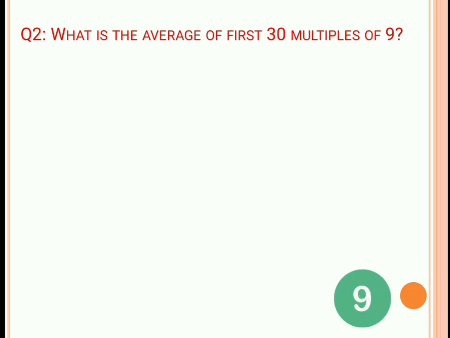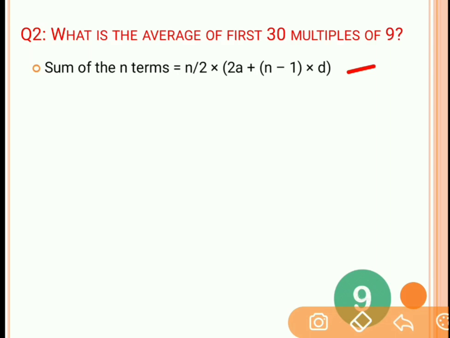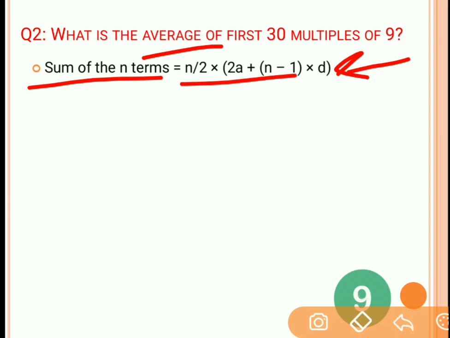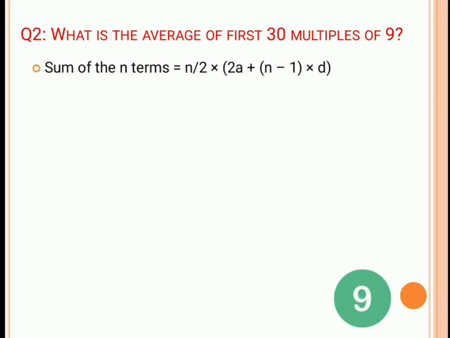We have a formula for the sum of n numbers in arithmetic progression, and that formula is n by 2 into 2a plus n minus 1 into d. This is the sum, and the average is the sum upon the total number of data, so this will get divided by n to get the average. Now the number of terms over here is 30, because we need to find the summation of all the 30 terms.